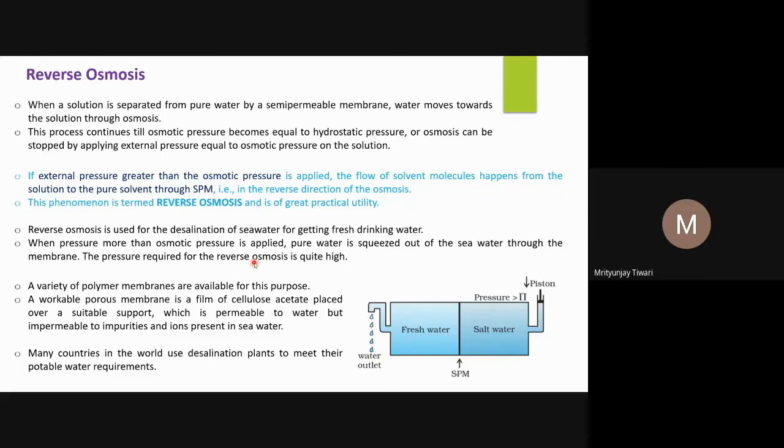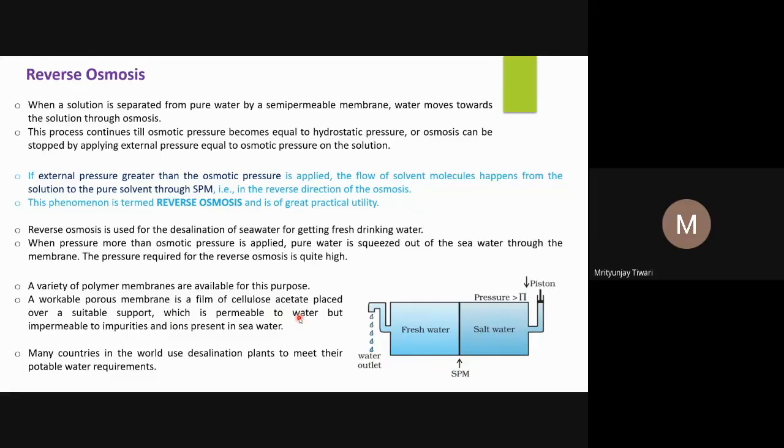When pressure more than the osmotic pressure is applied, pure water is squeezed out of the seawater through the membrane. The pressure required for reverse osmosis is quite high. A variety of polymer membranes are available for this purpose. A workable porous membrane is a film of cellulose acetate, which is a semi-permeable membrane placed over a suitable support that is permeable to water.